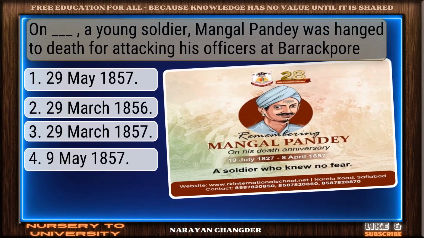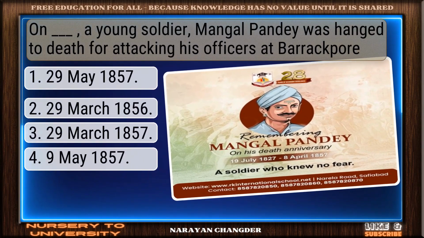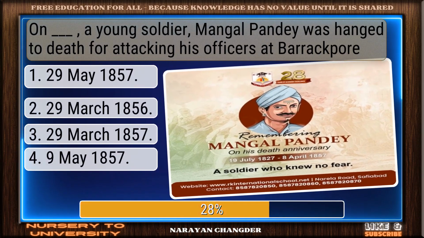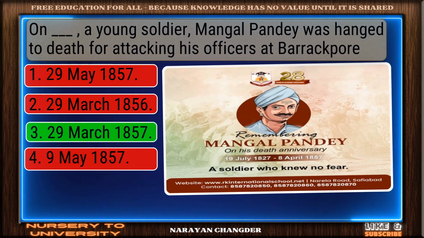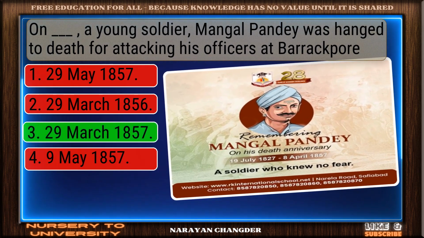Question number 23. On 29 March 1857, a young soldier, Mangal Pandey, was hanged to death for attacking his officers at Barrackpore. Correct response. 29 March 1857 is the most accurate answer.